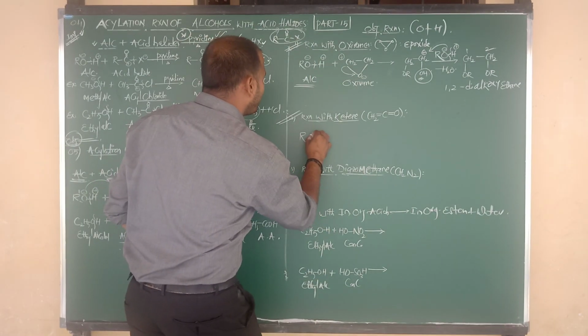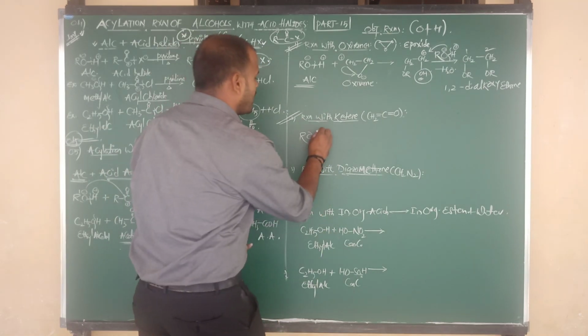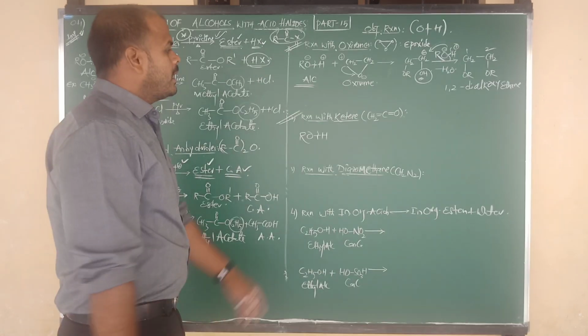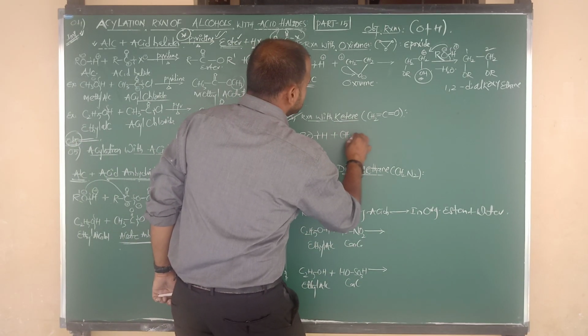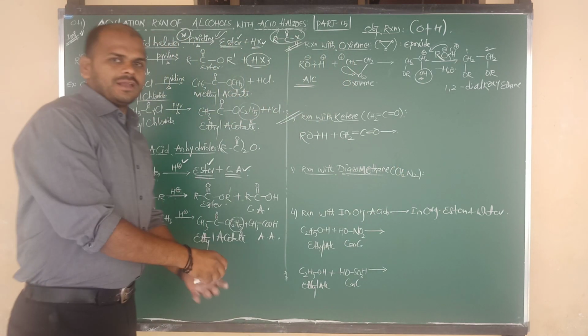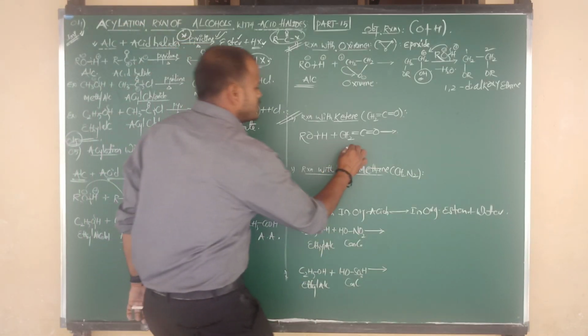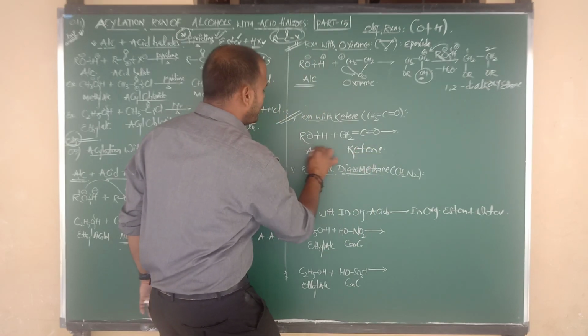Alcohol. The alcohol formula is ROH, because here we are going to do the cleavage of the OH bond. It reacts with what? Ketene. What is the formula of ketene? CH2=C=O. Right. Shall we do the reaction now? Yes, beta. So this is ketene, and what is the compound here?